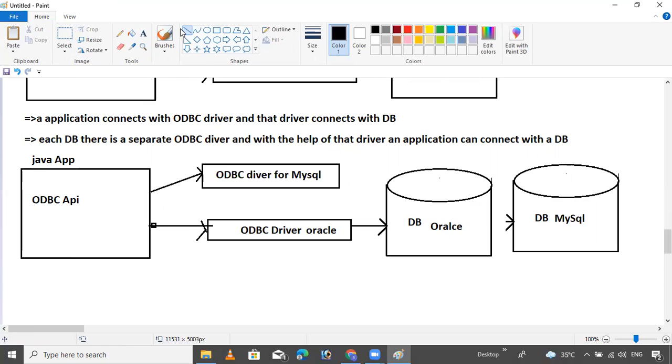Then the driver should connect with your MySQL database software. That's it. This is the way to connect.